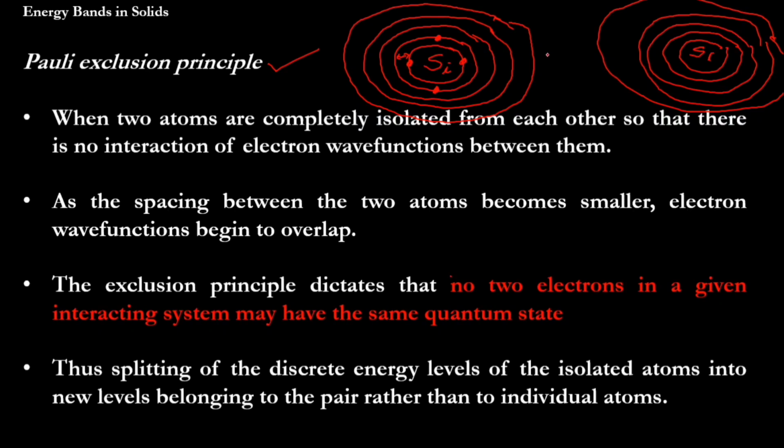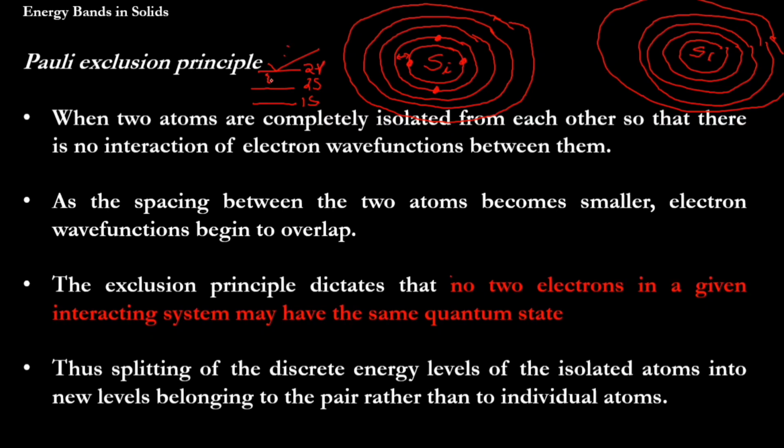This is the energy level at the 1s orbit, and there is a small gap between 1s and 2s. No electron will lie between these two energy levels if the atom is isolated. So the discrete energy levels look something like this: 1s, 2s, 2p, and so on, and the gap is empty.